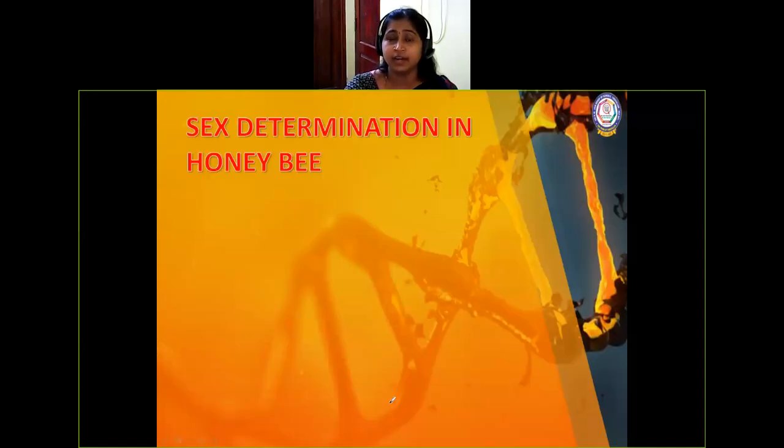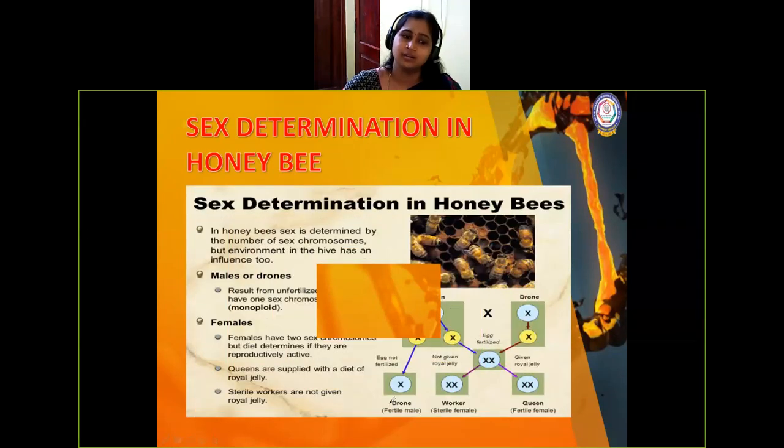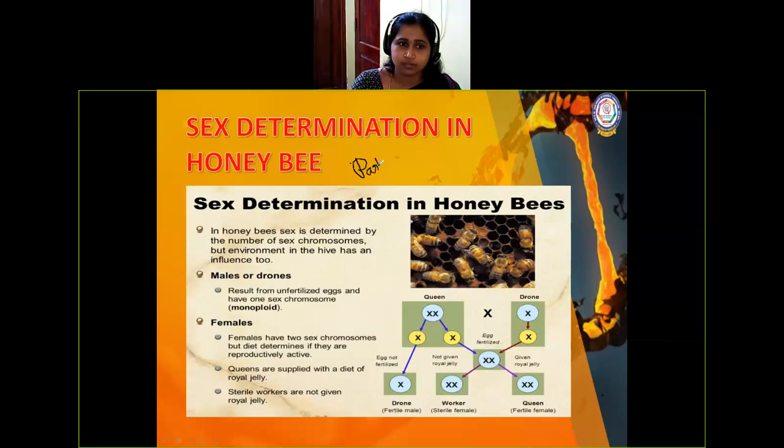In honeybee it is quite different. If you see, there is a new concept called parthenogenesis. We'll see that. Here you can see the group of honeybees. I'll write the term, a new term you are going to learn: parthenogenesis, otherwise called the haplodiploid condition.